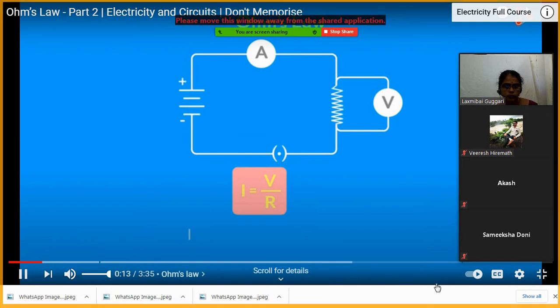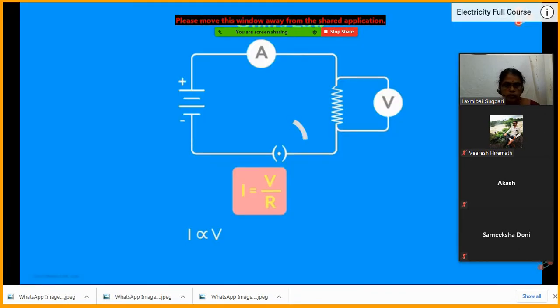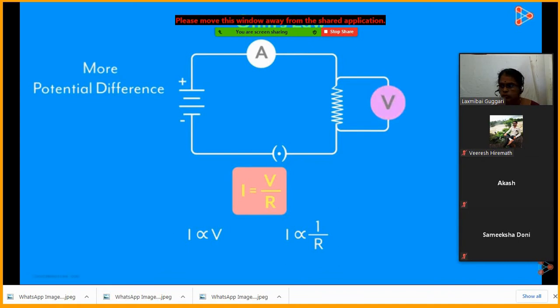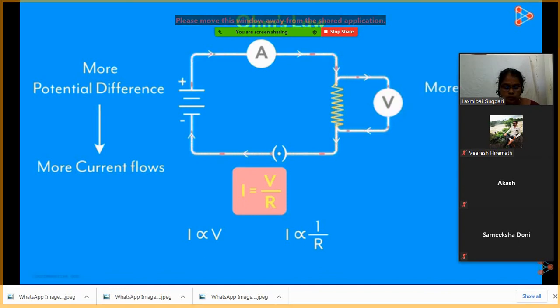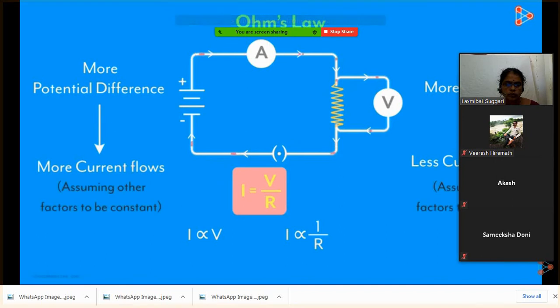It tells us that the flow of current is directly proportional to the potential difference between the points and inversely proportional to the resistance. If the potential difference between two points is more, the current flowing through it will be more. And if the resistance is more, the current flowing through it will be lesser. This is assuming that the other factors are constant.